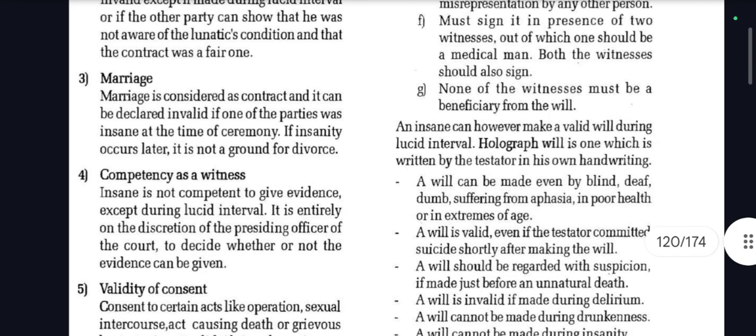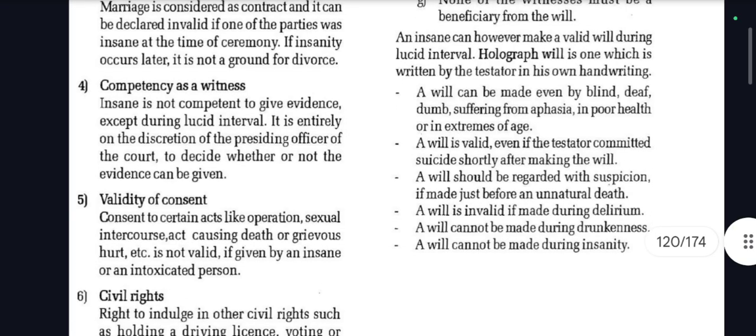Number 3, marriage. Marriage is considered a contract and it can be declared invalid if one of the parties was insane at the time of the ceremony. If insanity occurs later, it is not a ground for divorce. Number 4, competency as a witness. An insane person is not competent to give evidence except during a lucid interval. It is entirely at the discretion of the presiding officer of the court to decide whether or not the evidence can be given. So he is treated as a normal person in a lucid interval. That is what they are trying to say.